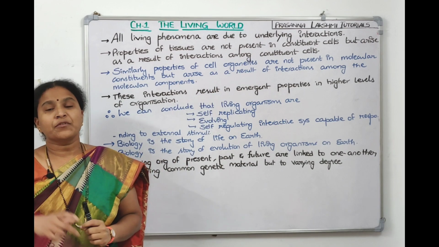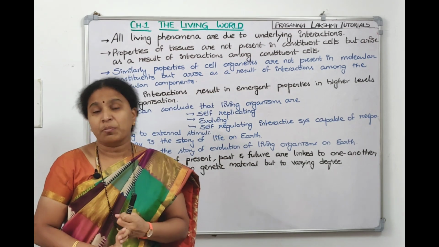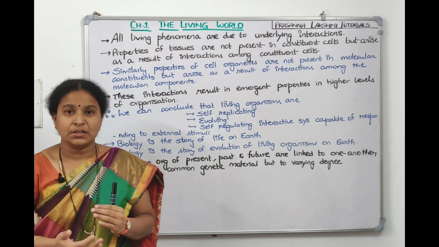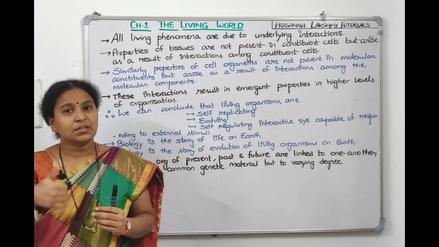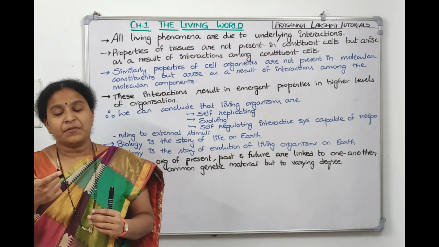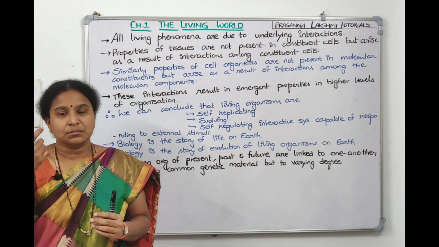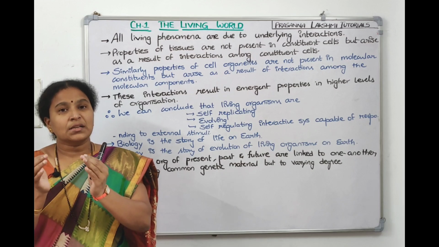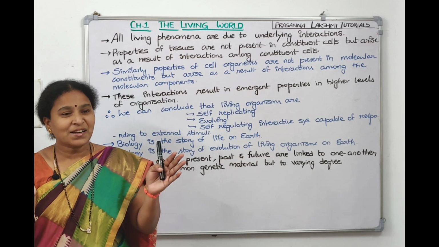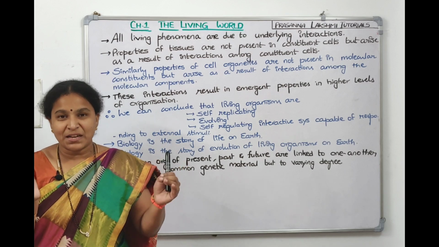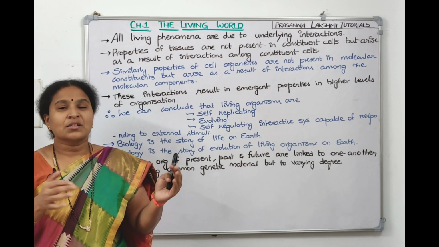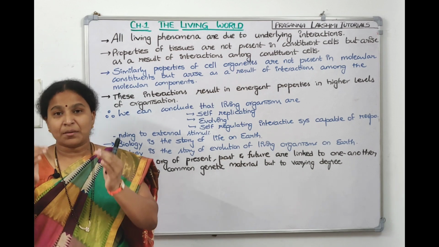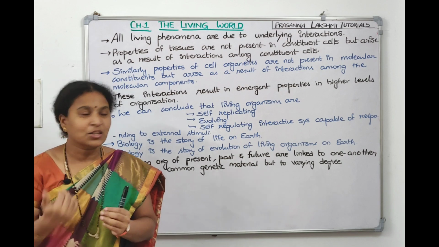In the same manner, if you take a cell organelle, mitochondria, chloroplast, nucleus, ribosome. Now organelles are made up of many chemical constituents. Ribosome will do protein synthesis, mitochondria will participate in respiration, and the nucleus helps in replication, transcription, translation. Now these organelles are made up of molecular constituents. These molecular constituents will not have those roles of protein synthesis or respiration. So when these molecular constituents have interacted, when they make mitochondria, when they make ribosomes, when they make nucleus, then it will get the property.